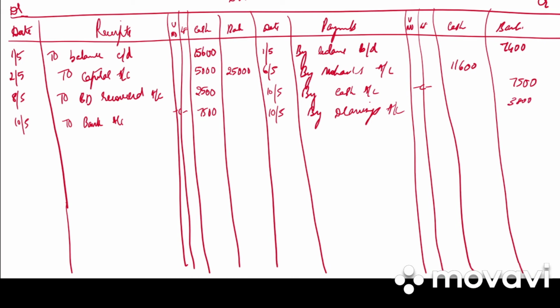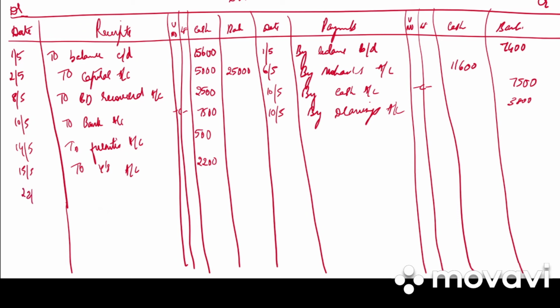Then we have received 500 from sale of old chair. 14th, to furniture account, in cash column 500. Then received from X on behalf of Y 2,200. So 15th May to Y's account 2,200. Then received a check from Naresh in full settlement of the account. Entry won't be written as we have not deposited the check into bank.